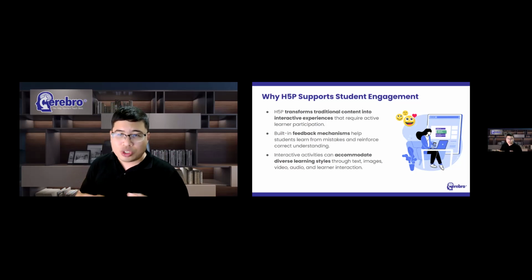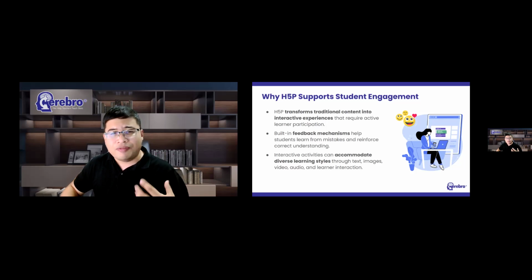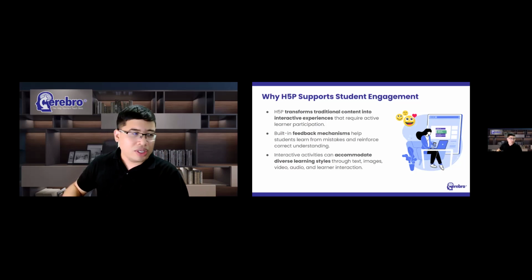The same principle applies to presentations. Traditional presentations often encourage passive viewing. Students move from one slide to the next. Information is delivered sequentially. Interaction is limited. An H5P course presentation can transform that experience by embedding activities, questions, and opportunities for reflection throughout the lesson. Instead of simply advancing slides, students actively participate in learning.